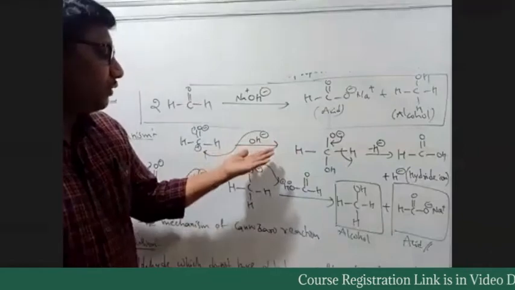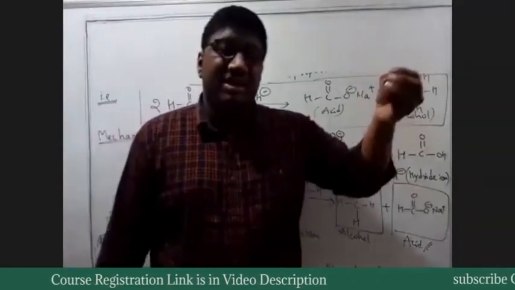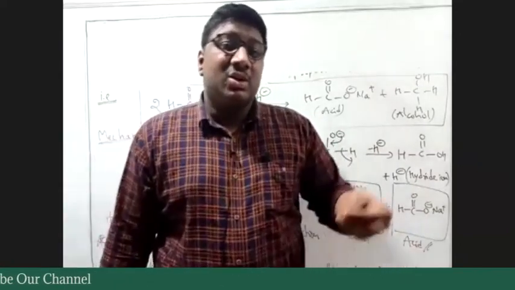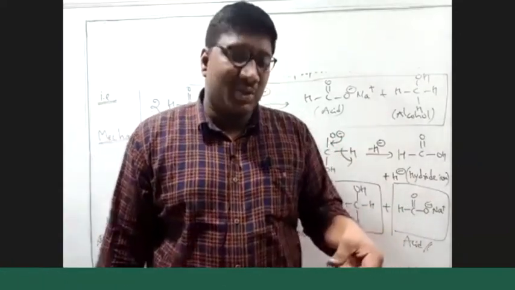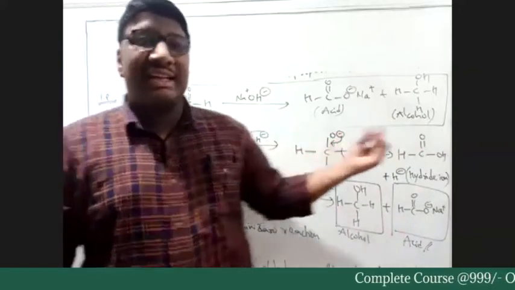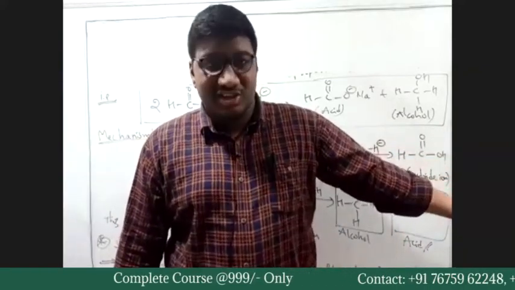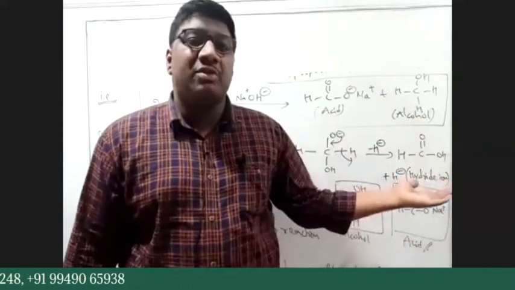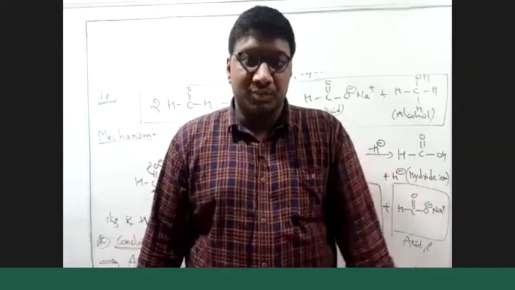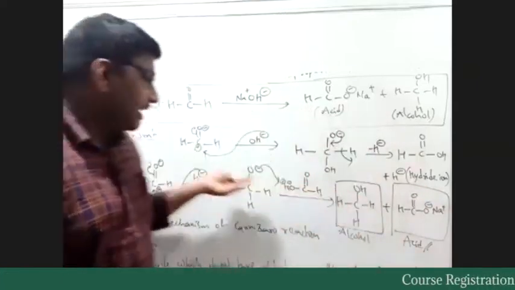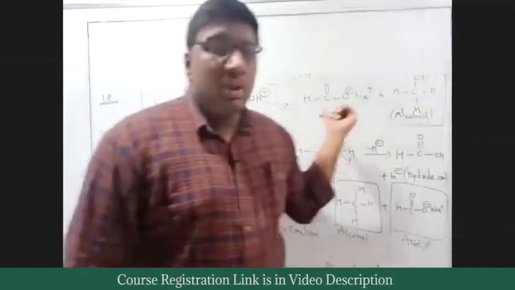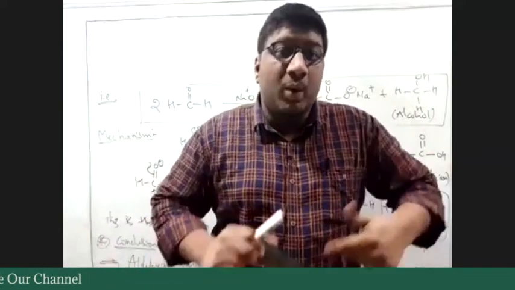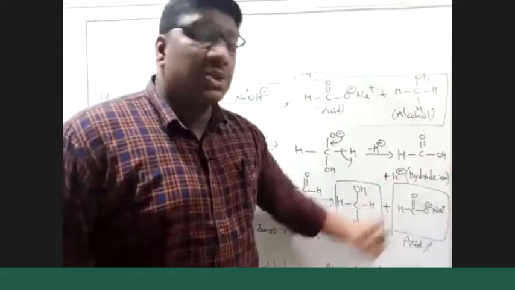If you include OH minus ion concentration in the first step, there is no necessity to include H minus ion concentration. So OH minus ion concentration indirectly represents the H minus ion concentration. Yes or no? More amount of OH minus, more H minus will be generated because the attack will be more and more. So rate depends on the first molecule of aldehyde, the OH minus ion concentration, and the second molecule as well, because we require the second molecule for the H minus to attack.